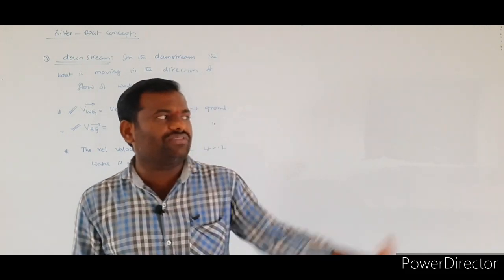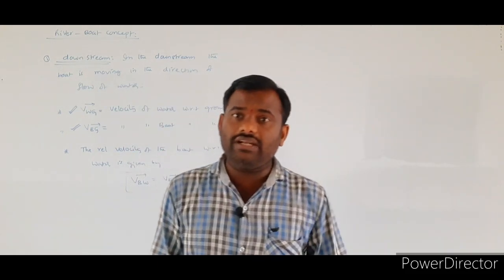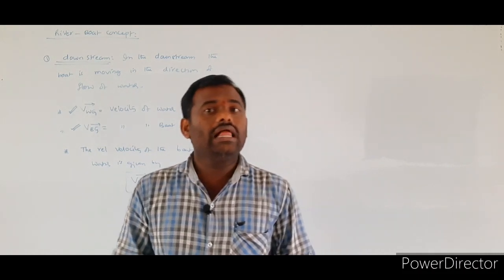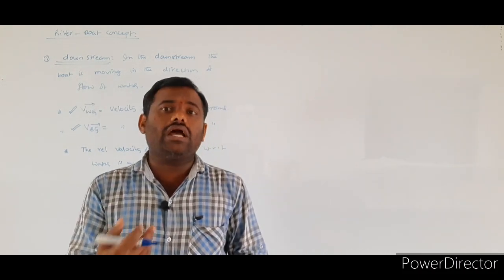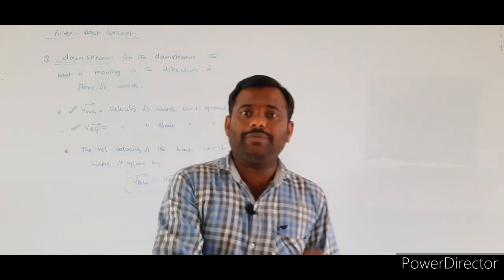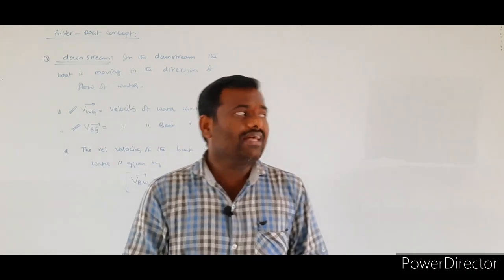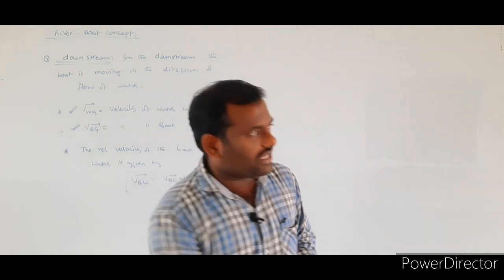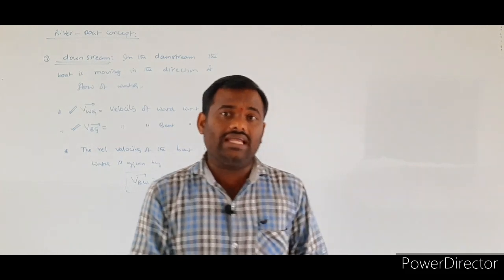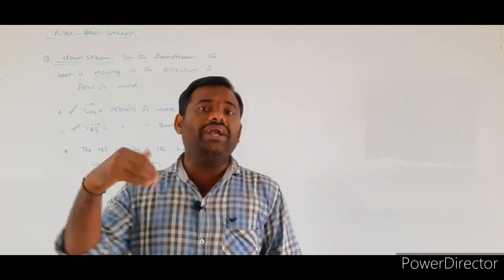Suppose we are traveling in the direction of the wind flow, what we observe? Whatever the speed we are going, we travel at greater than that speed, because the wind is also flowing in the direction of our motion. That's why the wind gives us some additional value.